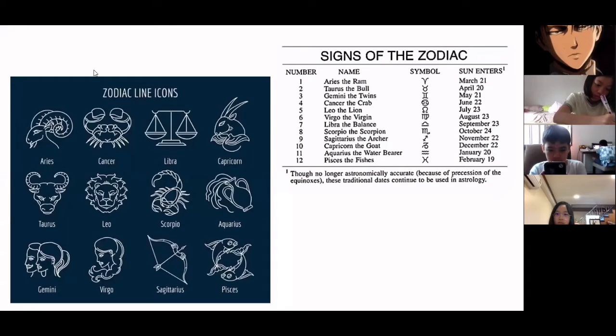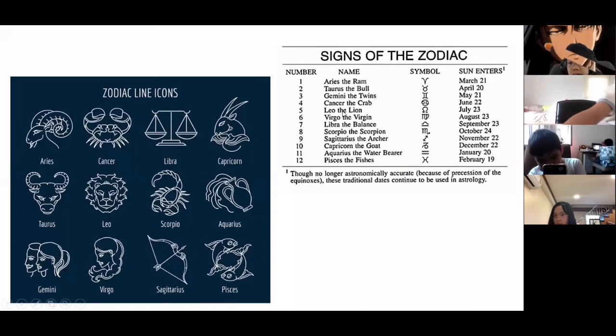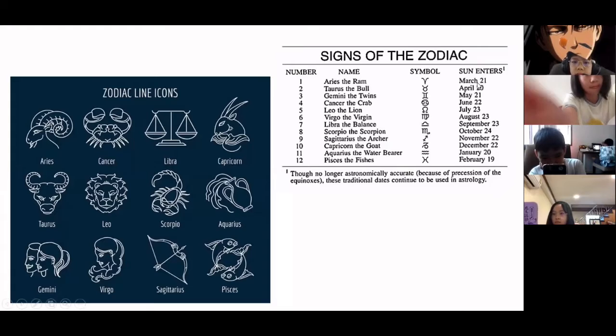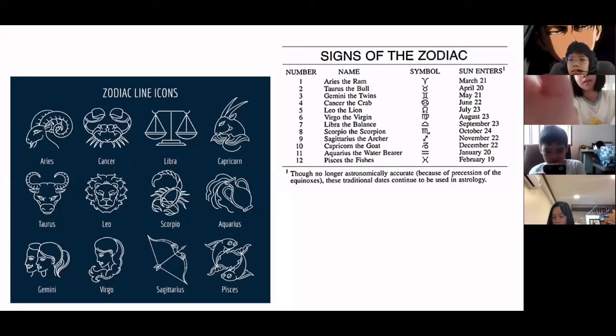Okay, so Teacher Irish has here the list. You can look and copy it on your paper, or you can just screenshot this one. The signs of the zodiac are divided into 12 months. The first one is Aries, the ram. Aries appears in the night sky around the 21st of March. March 21 is the time that the constellation Aries first appears in the night sky. That's the time that the sun enters this constellation.